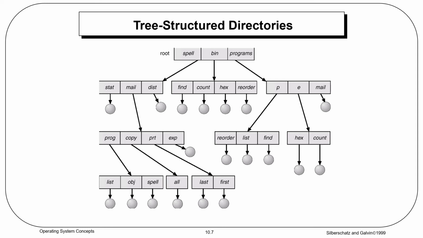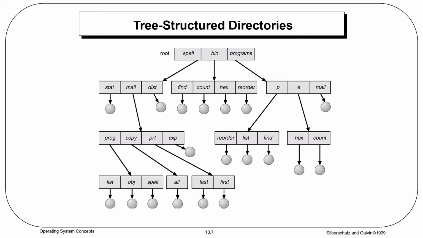The tree has a root directory, the top one, and every file in the system has a unique path name. Any file we can access has a unique path name, top to bottom. A directory contains a set of files or subdirectories.